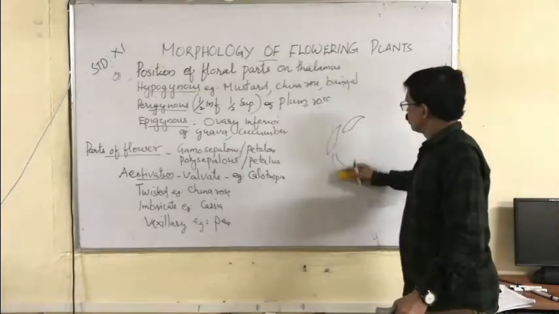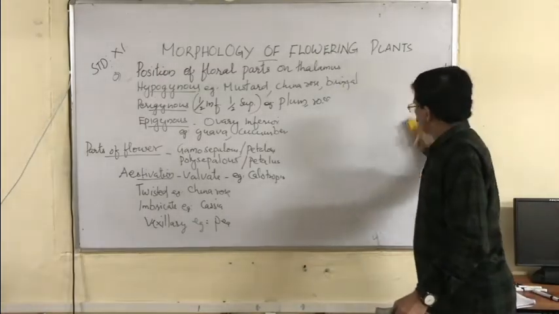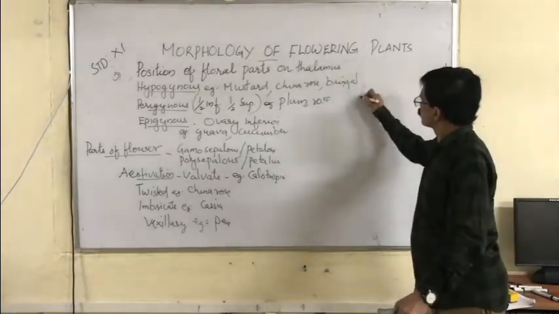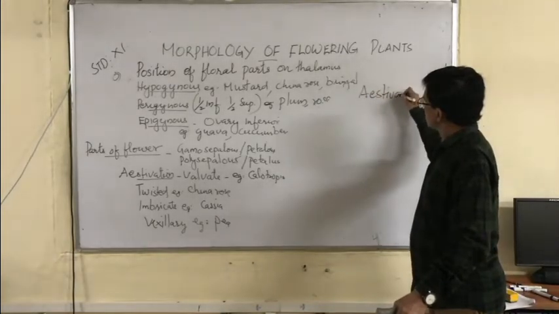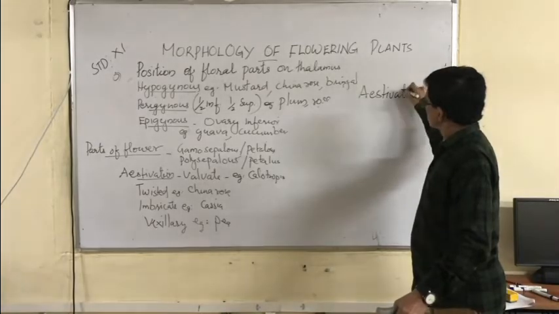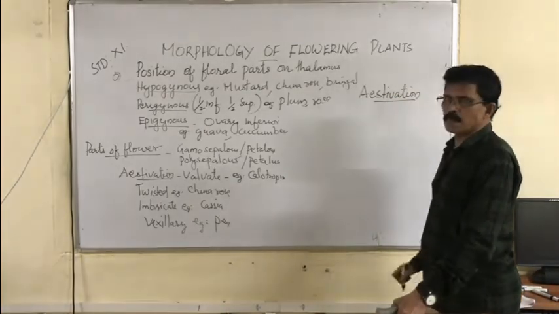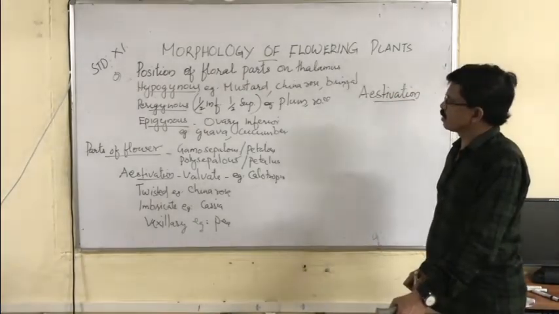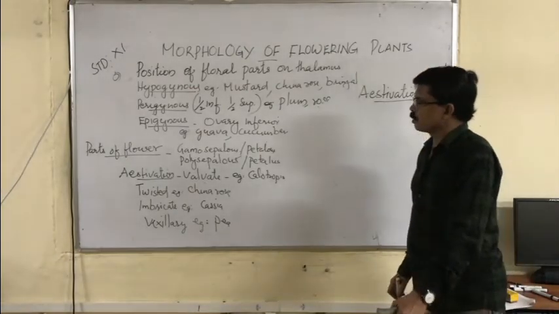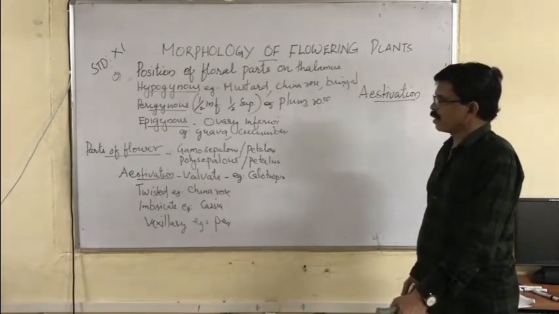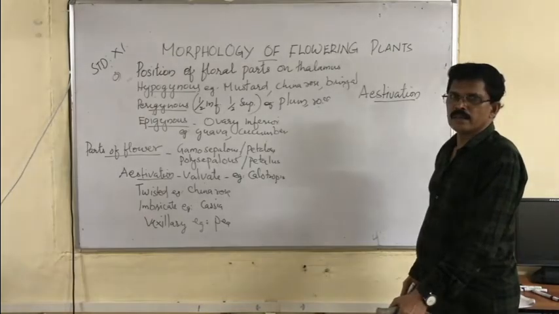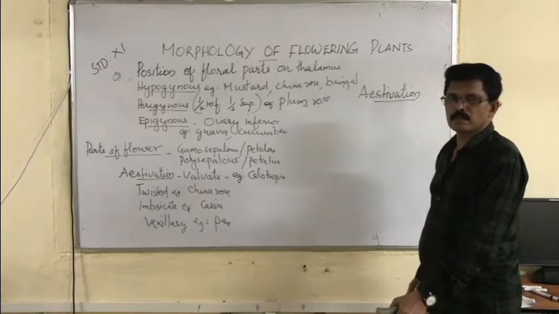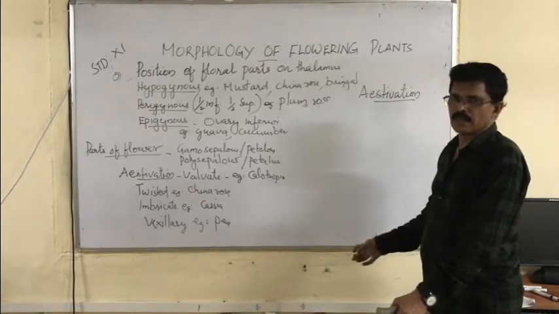Right? Now the next subtopic is estivation. What is estivation? The mode of arrangement of sepals or petals in a flower with respect to the other sepal or petal.